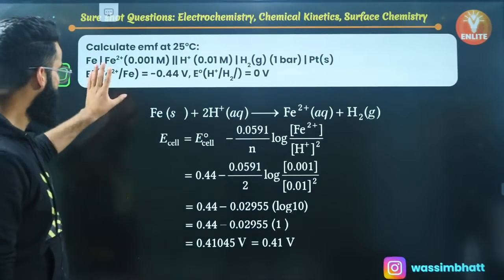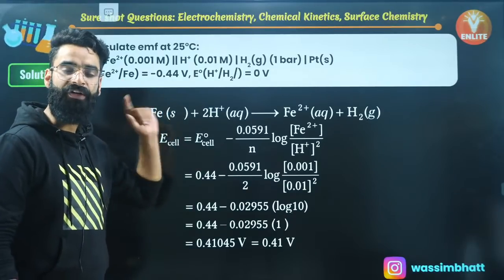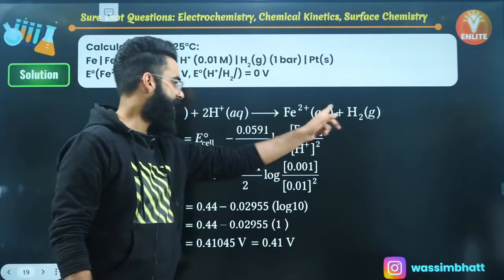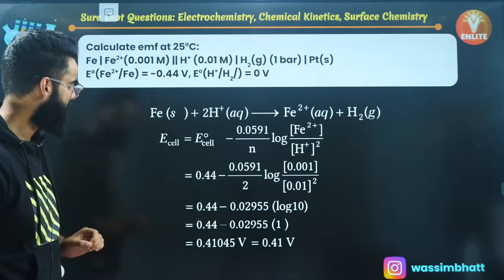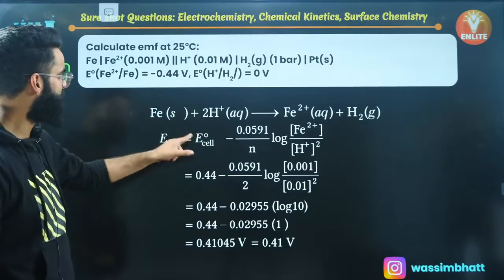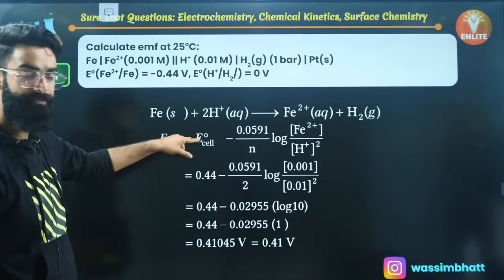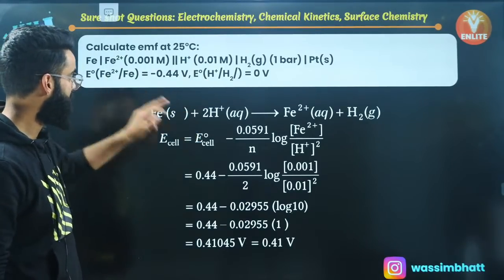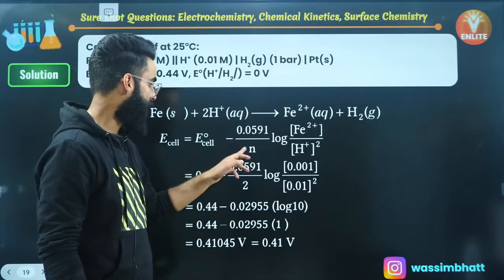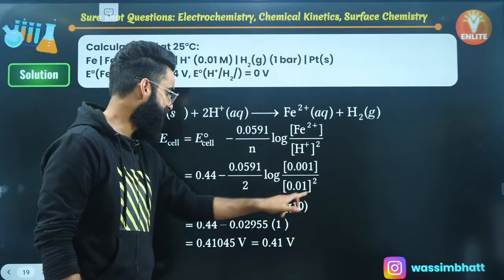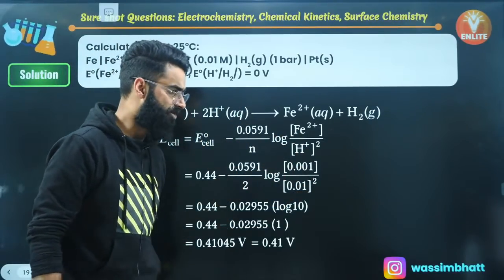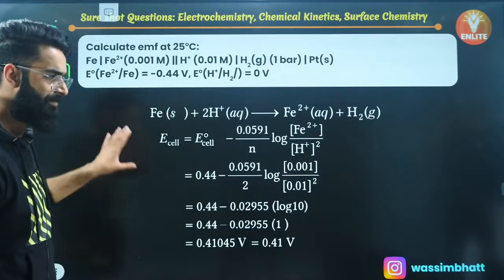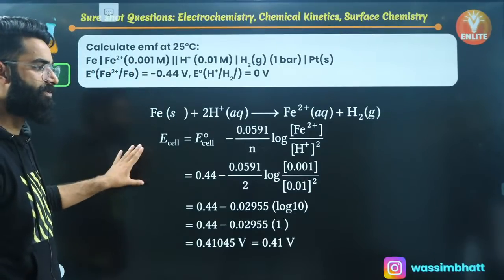So first of all, after writing the reaction at anode and the reaction at cathode, you'll be writing the net cell reaction. Then you'll be using the Nernst equation: E cell is equal to E naught cell minus the log of QC term. E naught cell you can calculate by the formula E naught of cathode minus E naught of anode. Both the values are given to us. N value you can calculate simply, and for QC, every parameter is given. So the final answer comes out to be 0.41, right? This is the similar sort of question which I expect you guys to solve.